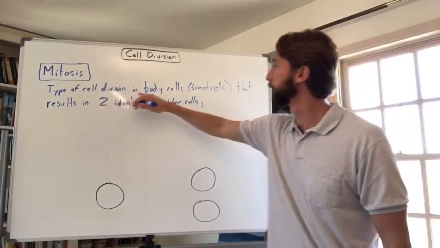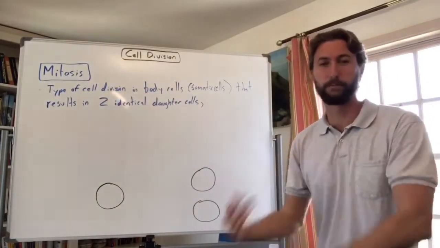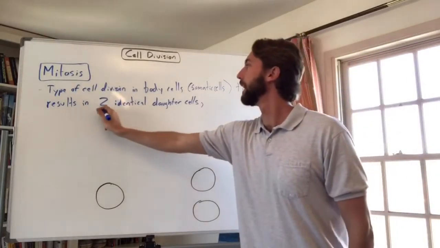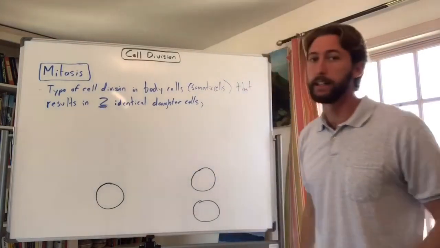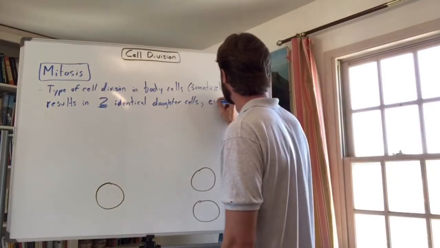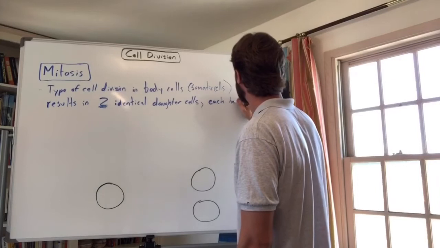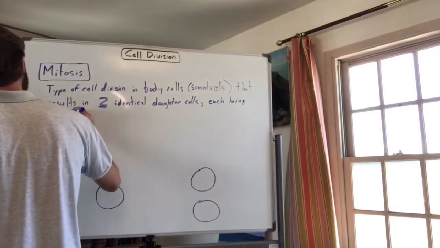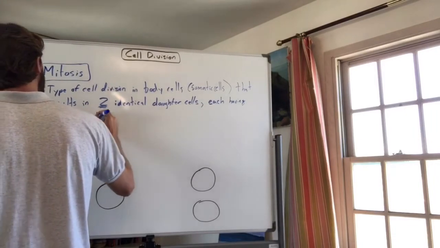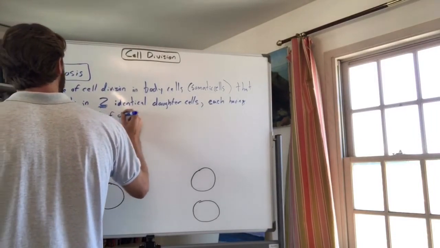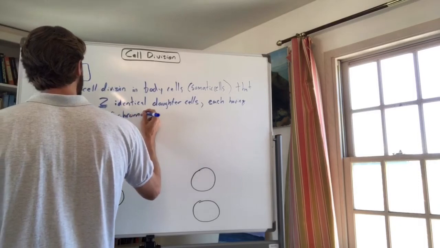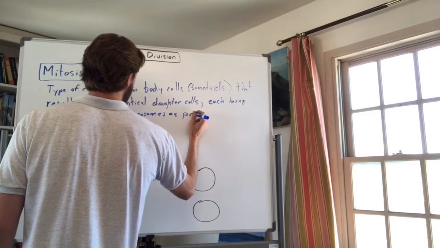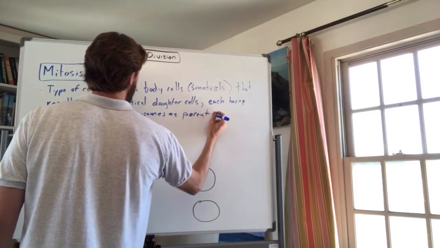All right, a type of cell division in body cells, so somatic cells: broken bones, got a cut, trying to grow taller, right? That results in two identical daughter cells, each having the same number of chromosomes as the parent cell.